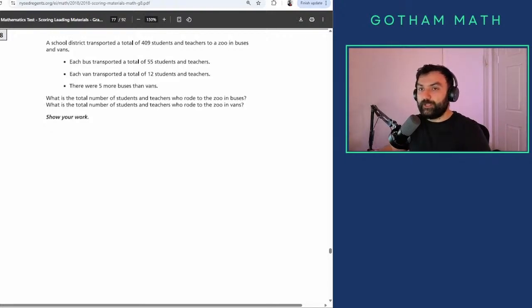We are doing the 8th grade state test, and we are going to go over question number 48, which is a 3-point question. We're going to go over the answers that are good and discuss why they're good, what they did right, and we're also going to go over the bad answers and see why they're bad, and sometimes they're hilarious.